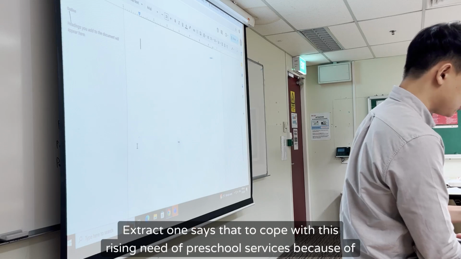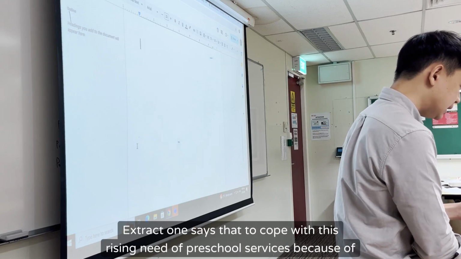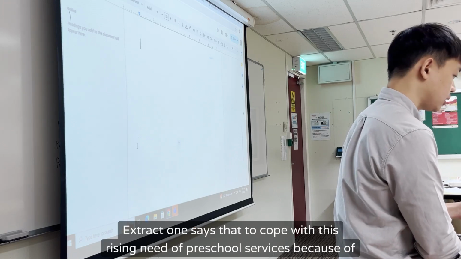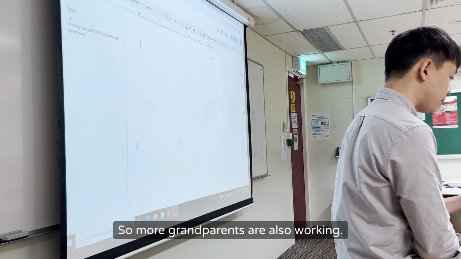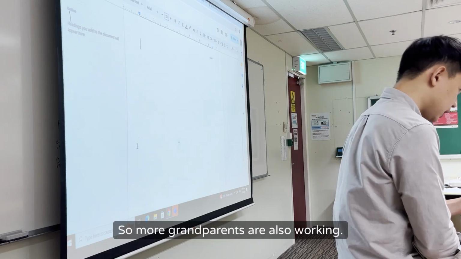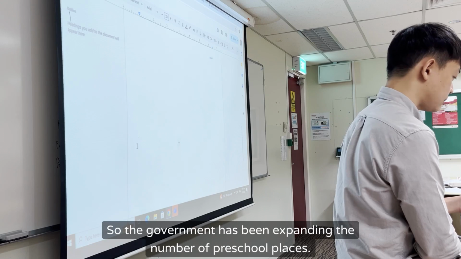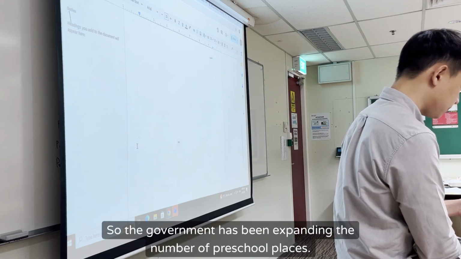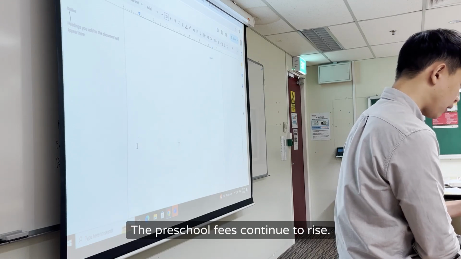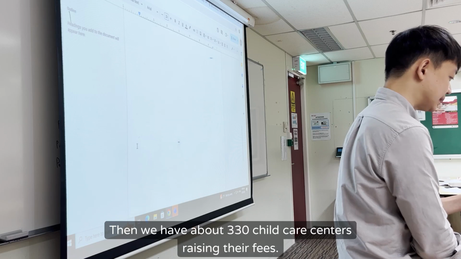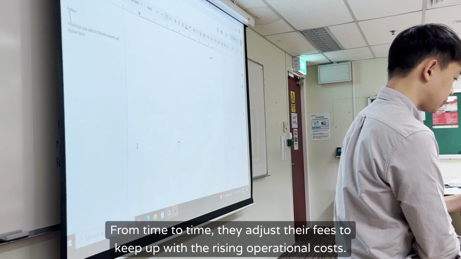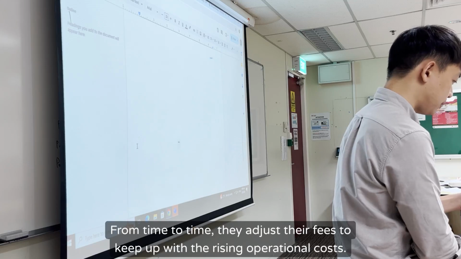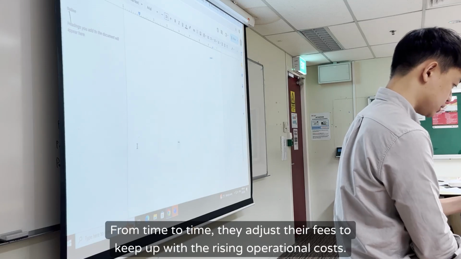Extract 1 says that to cope with this rising need of preschool services because of dual income families, the father and the mother both working, so more grandparents are also working, so the government has been expanding the number of preschool places. The preschool fees continue to rise. Then we have about 330 childcare centers raising their fees. From time to time, they adjust their fees to keep up with the rising operational cost.